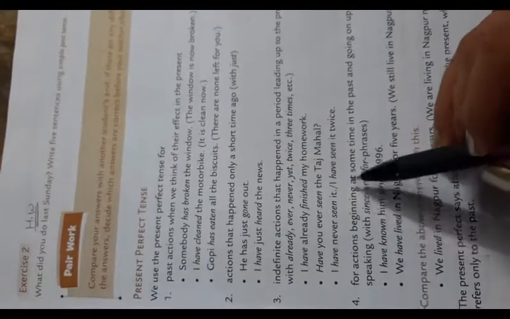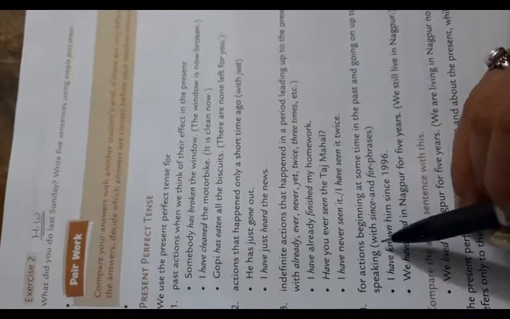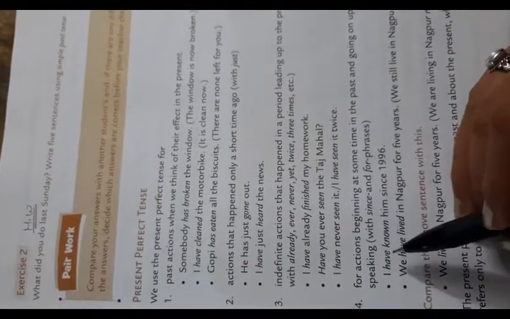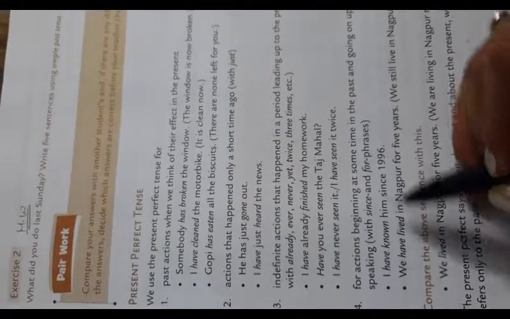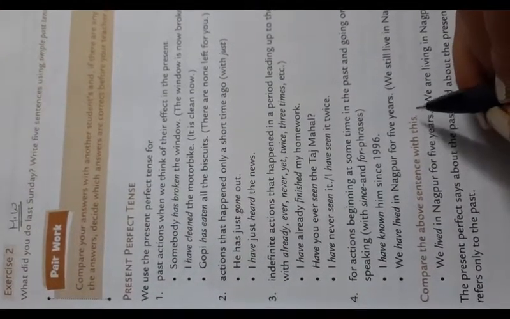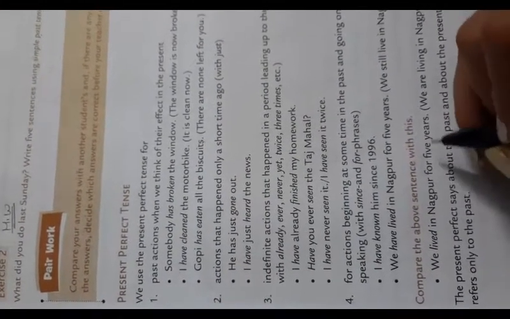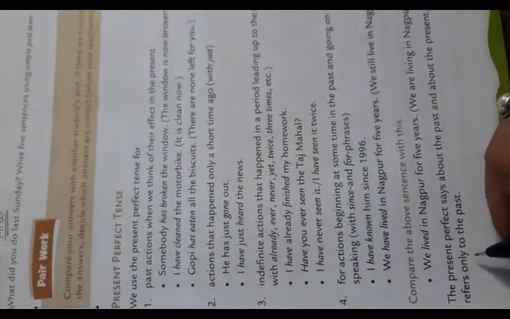For actions beginning at some time in the past and going on up to the moment of speaking, with since and for phrases. I have known him since 1996. We have lived in Nagpur for 5 years. We still live in Nagpur. Compare the above sentences with this: we lived in Nagpur for 5 years. We are living in Nagpur no longer. The present perfect says about the past and about the present, while the simple past refers only to the past.